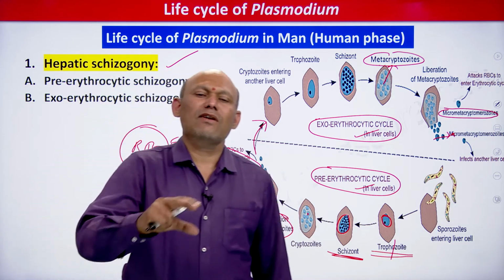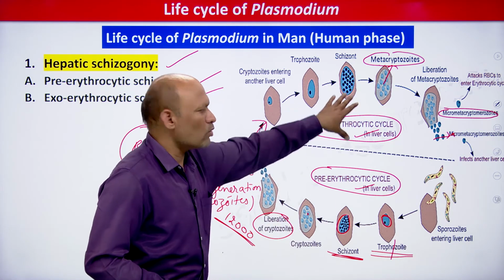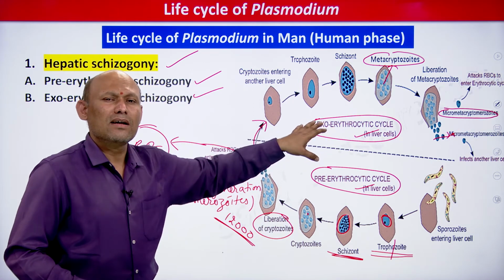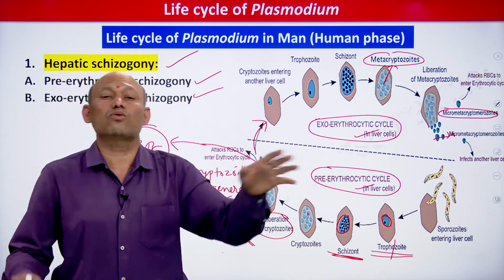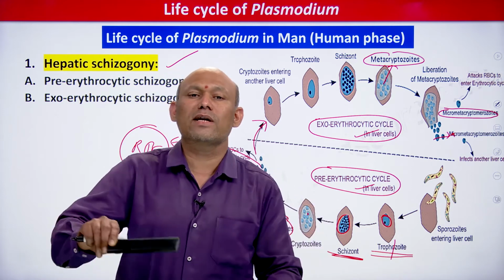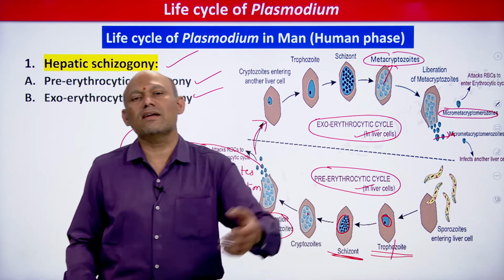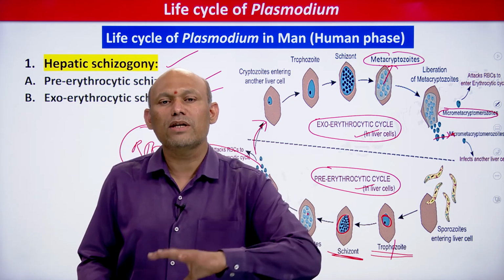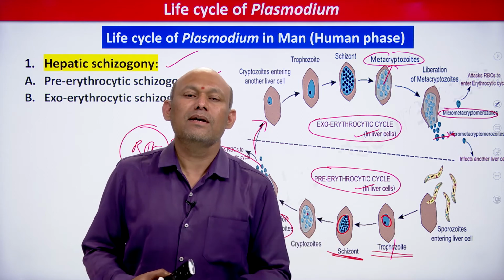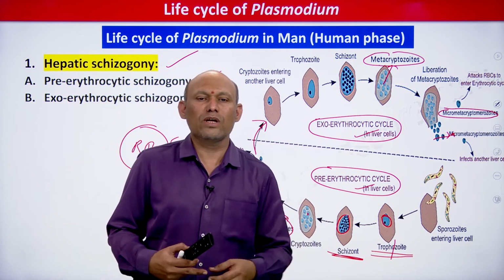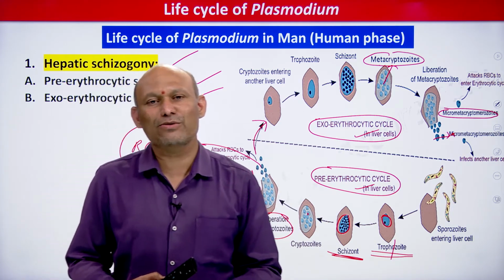So metacryptozoites are formed after what? The exoerythrocytic cycle. When cryptozoites attack liver cells and produce metacryptozoites, that cycle is known as the exoerythrocytic cycle. Both the pre-erythrocytic cycle and the exoerythrocytic cycle take place in liver cells, right? Which one is first? Pre-erythrocytic is first and later the exoerythrocytic cycle, right, student? These two cycles take place in the liver cells, before the parasite multiplies asexually inside RBC. Therefore these are named pre-erythrocytic and exoerythrocytic cycle, students, respectively. How simple it is.